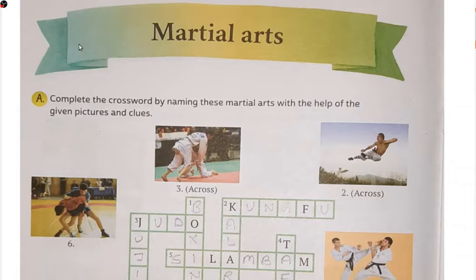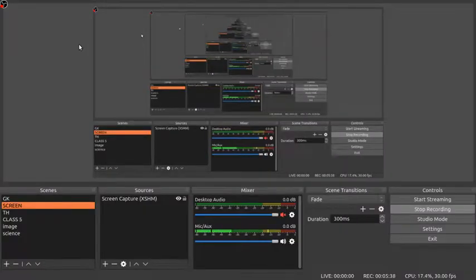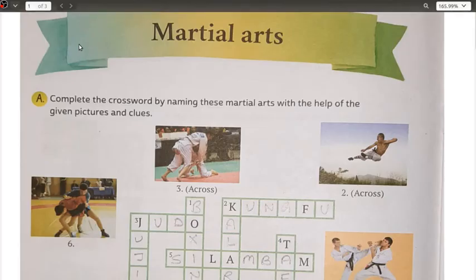Okay, so first let me see, I hope I have shared the screen with you. Okay, now let us start with this one, that is your martial arts. Complete the crossword by naming these martial arts with the help of the given pictures and clues.